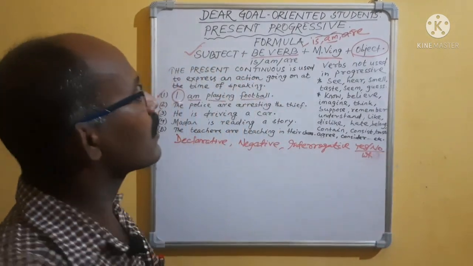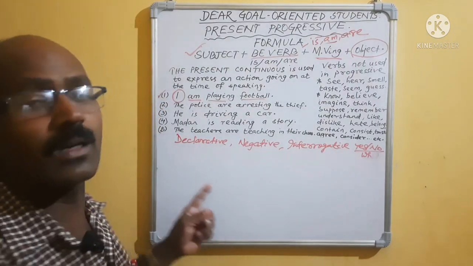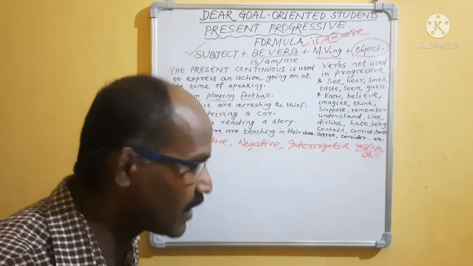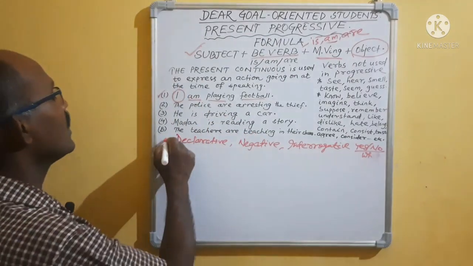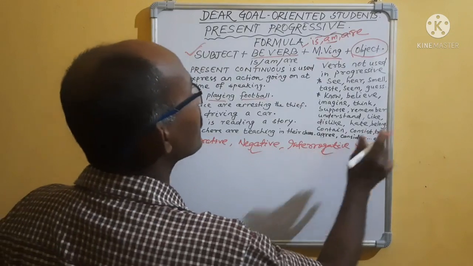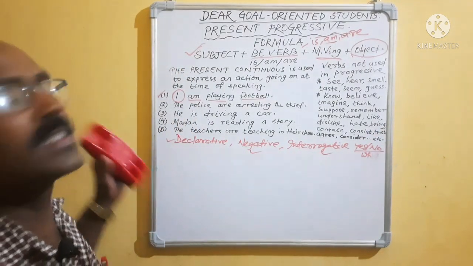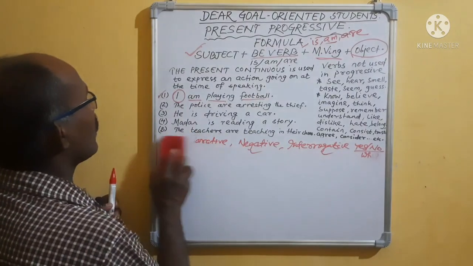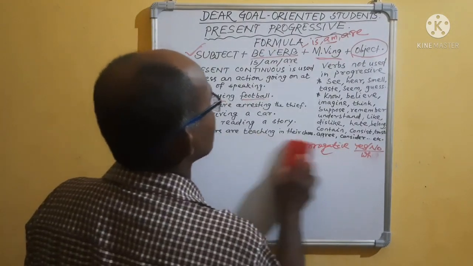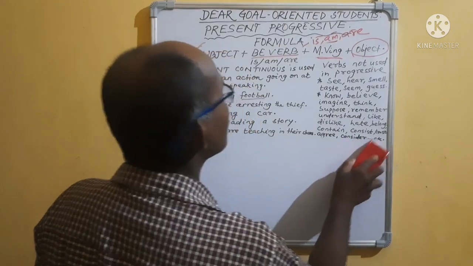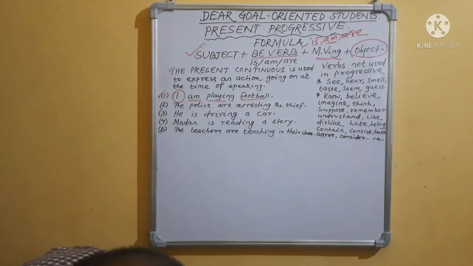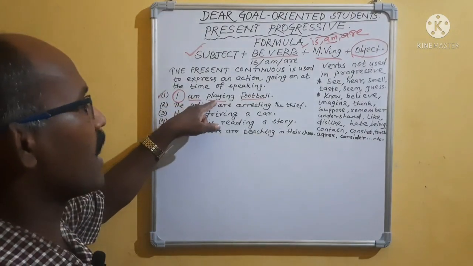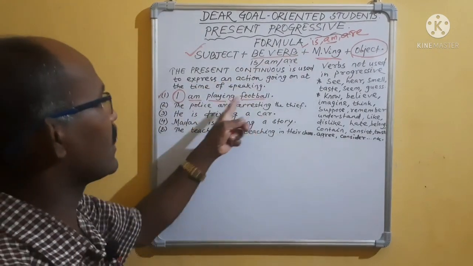Then you may think about the imperative, but imperative you have already prepared. Imperative has no form here. So today we will read declarative, negative, interrogative, yes or no. If you know this, it will be easy for you. Okay, now come to our example. You see, I have written 5 sentences. We will analyze them. See, I is subject, am is be verb, playing is main verb ing, then object.